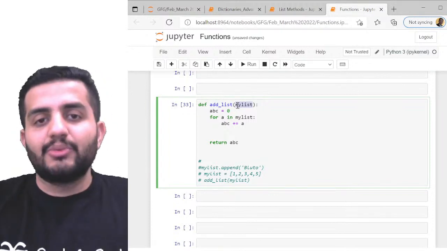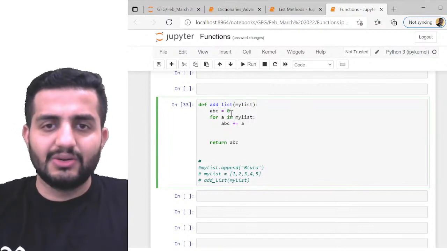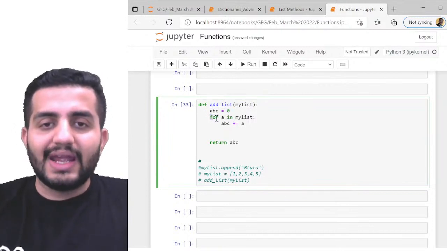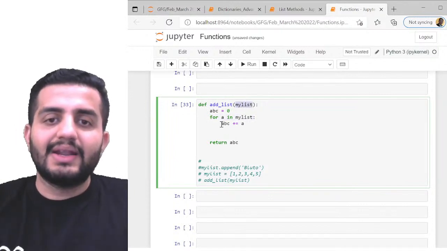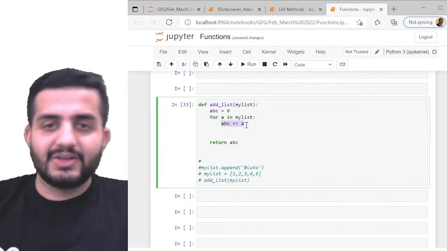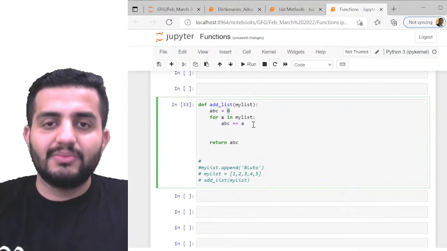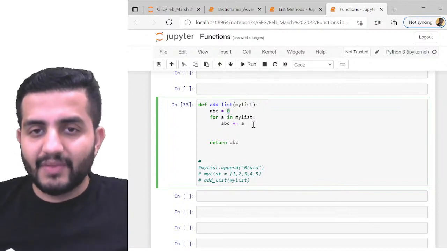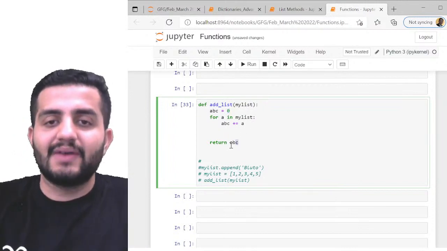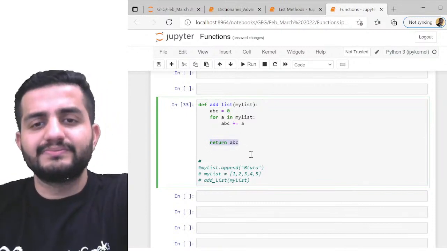Now in this, I'm initializing a variable ABC, any variable ABC, which is 0. Now for A in my list, whatever element I'll be having here, I want ABC to be added with A. So basically whatever element is here, I want this ABC, which is 0, to be added to my element here. And at the end, I'll be returning my ABC value. Is this question clear to you?